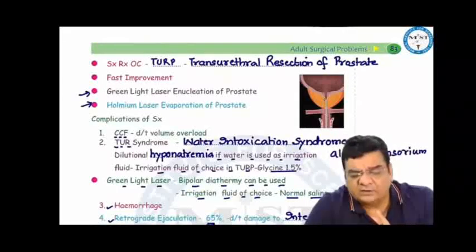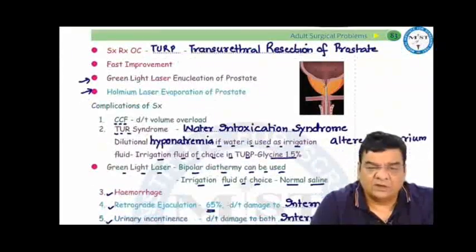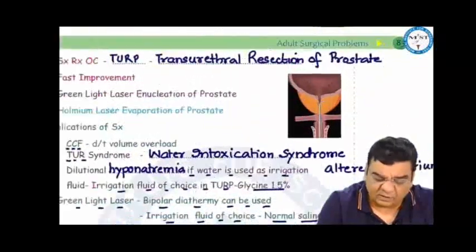However, in green light laser enucleation of prostate, where bipolar diathermy can be used, normal saline can be used as irrigation fluid. Apart from this, there can be severe hemorrhage after TURP. Sometimes there may be retrograde ejaculation.